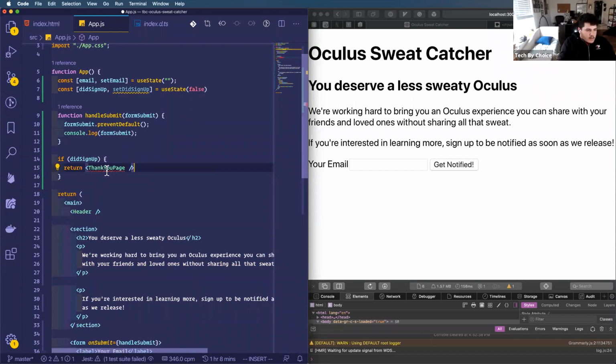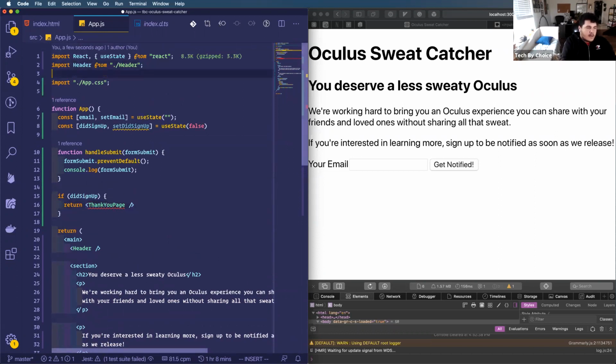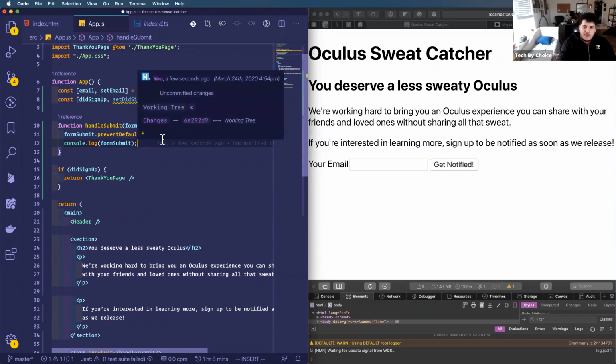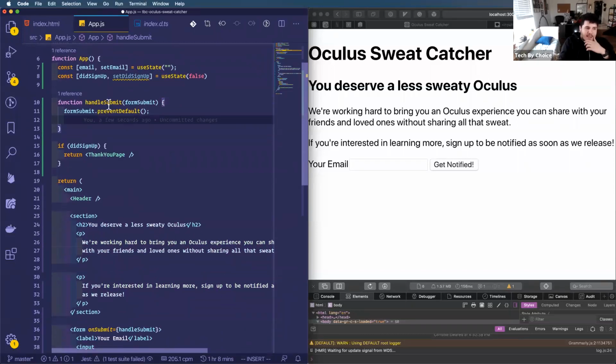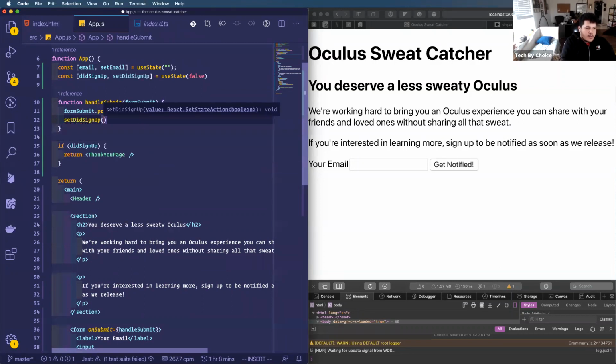Now this is all red because I haven't imported it yet. But the same way that I imported this header, I'm going to import ThankYouPage from thank you page. And now, before I save my change, I want to make sure that I see that thank you page. So I'm going to use the expected method here and say that when my form is submitted and this handleSubmit function is called, I want to call setDidSignUp to true.